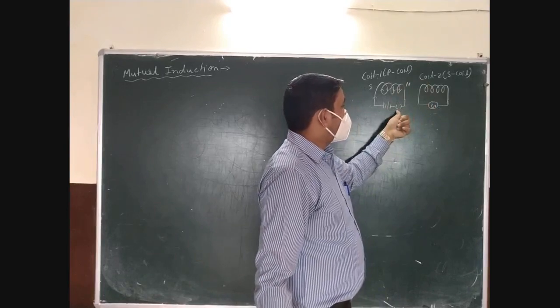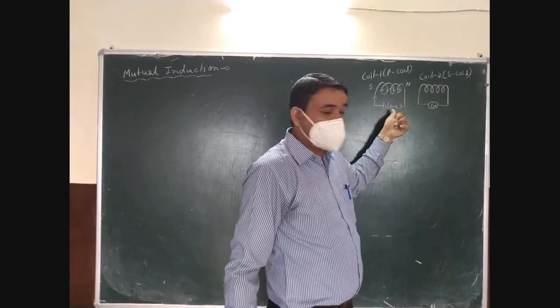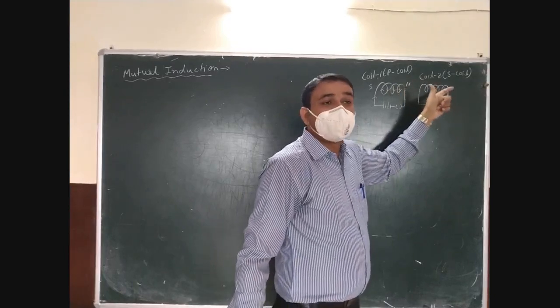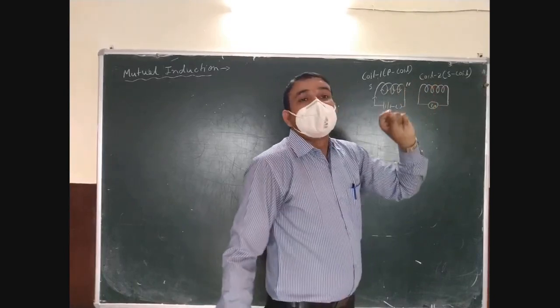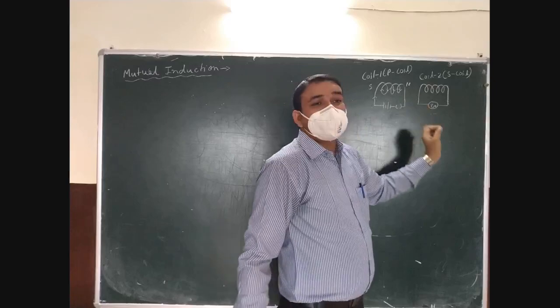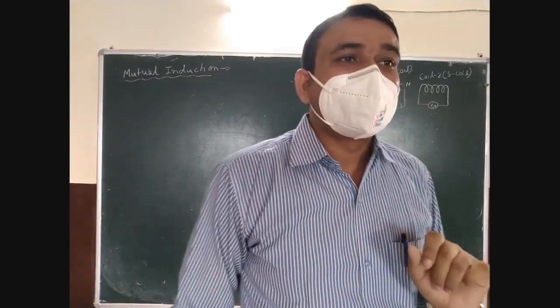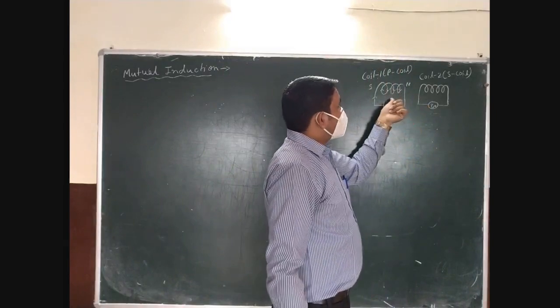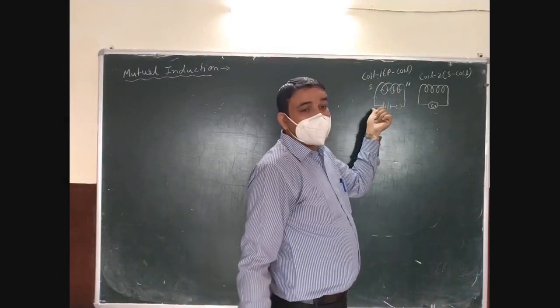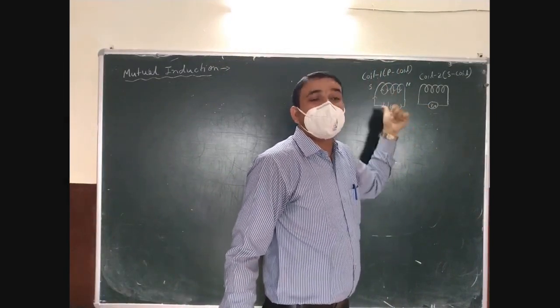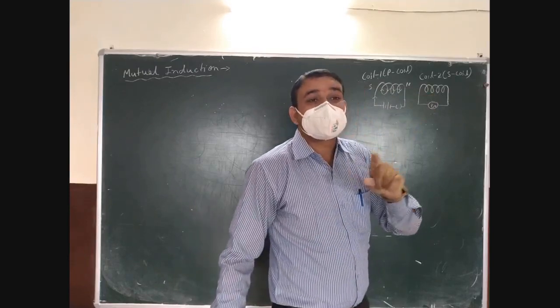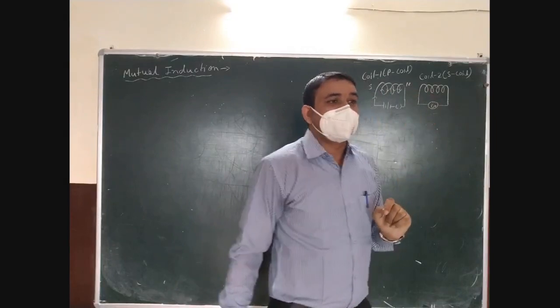But when the current is allowed to pass through the first coil, we observe that the magnetic field lines linked with the secondary coil give a deflection in the galvanometer, which gives us an idea that when the current is changed in the primary coil, there will be a change in flux linked with the secondary.